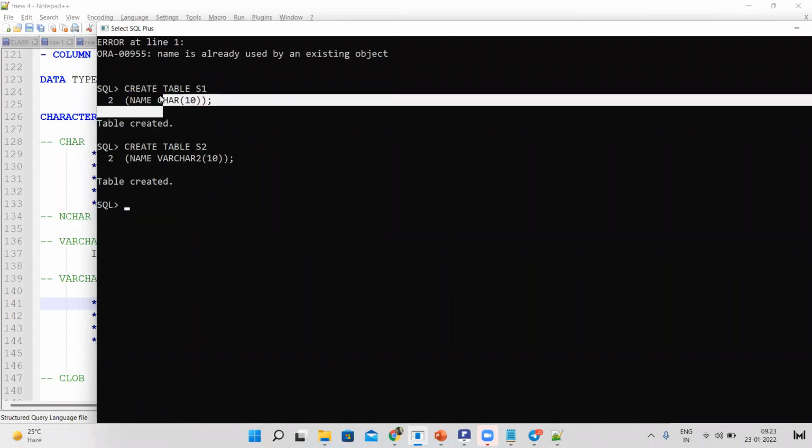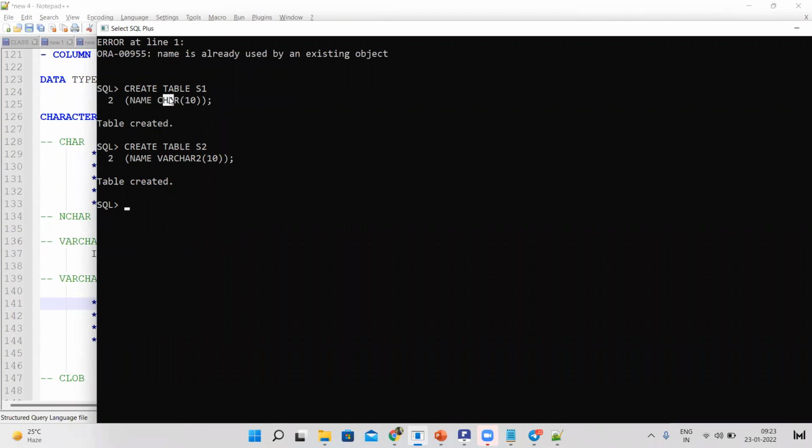Here character I declared, because both will store the character data. Now you need to know what the importance is, when we need to use char and when we need to use varchar2. Now insert the values. Insert into S1 values. Name I am giving Venki. I am inserting into the S1 table.